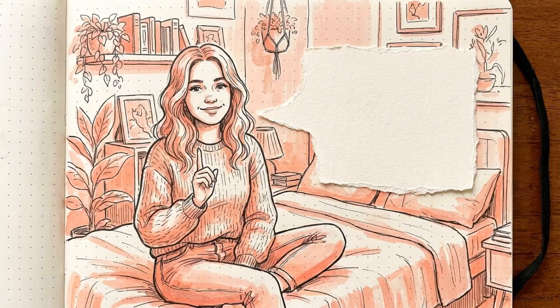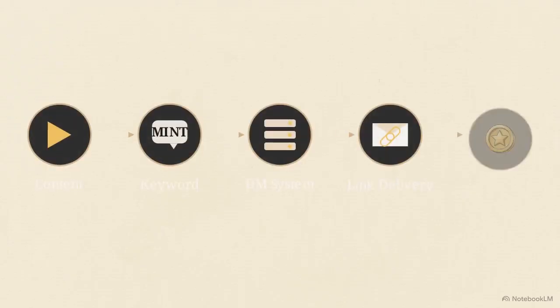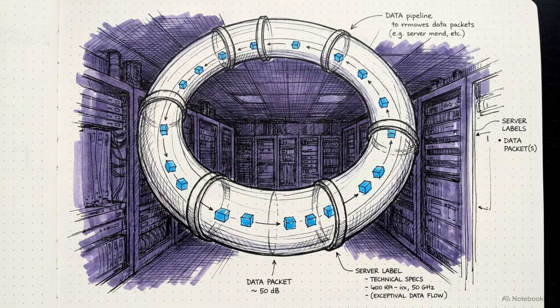To keep the illusion intact, the avatar simply asks the viewer to leave a specific keyword in the comments, like the word mint, if they want the details on the product. This diagram shows the back-end automation that makes the strategy profitable. As soon as a user comments that keyword, an automated system instantly sends them a direct message containing the affiliate link, securing the commission. This system functions as an autonomous, closed-loop sales funnel, managing everything from the first impression to the final affiliate click, without human intervention.